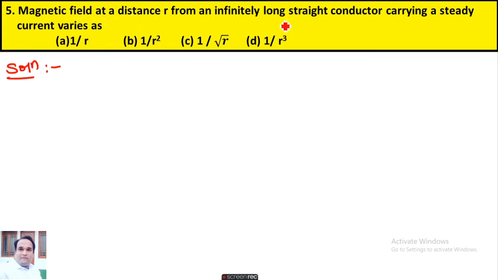The magnetic field for an infinitely long straight conductor is given by B equals mu naught upon 2 pi, I divided by R.